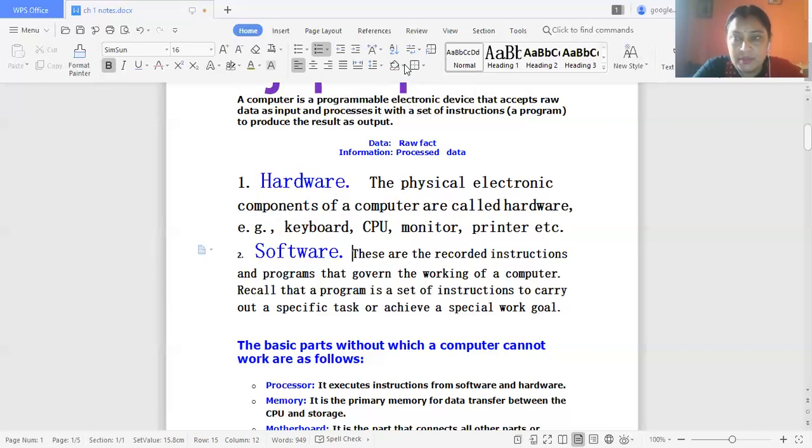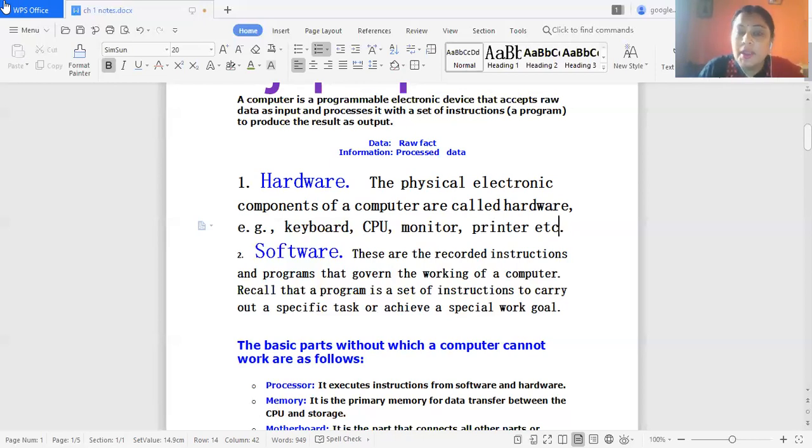Tangible components means that they can be touched. So all the tangible components of a computer system are known as hardware. For example, keyboard, mouse, CPU, printers, all are examples of hardware.